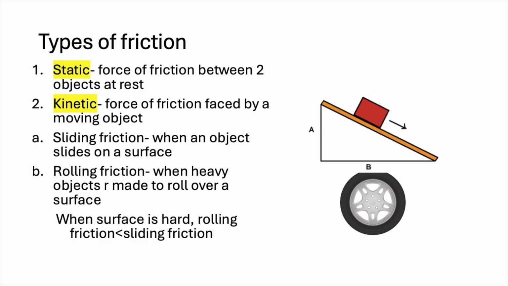Types of friction are static and kinetic. Static friction is the force of friction between two objects at rest. Kinetic friction is the force of friction faced by a moving object. This is of two types: sliding friction, when an object slides on a surface, and rolling friction, when a heavy object is made to roll over a surface. And when the surface is hard, rolling friction is always less than sliding friction. It is always easier to push a suitcase that has wheels than one without wheels.